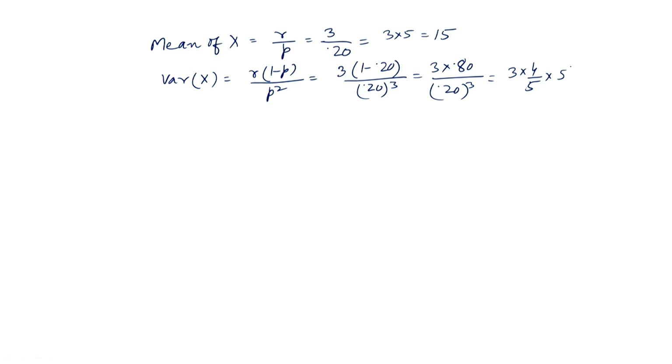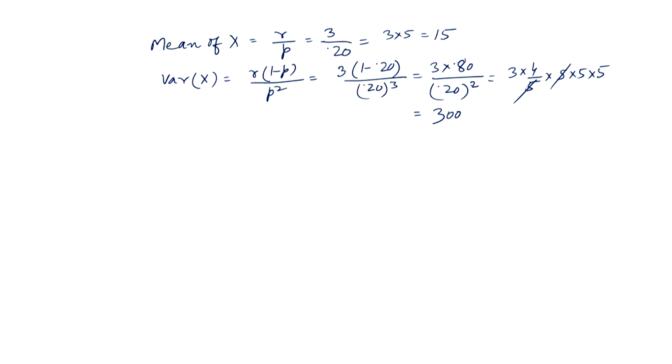So, 5 cube, 5 into 5 into 5. Oh, it is not cube, it is square.